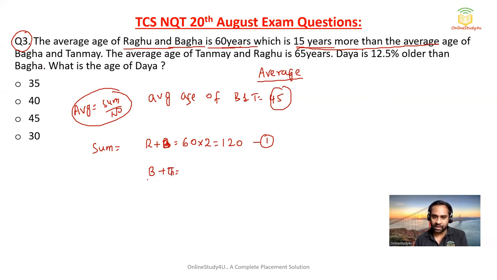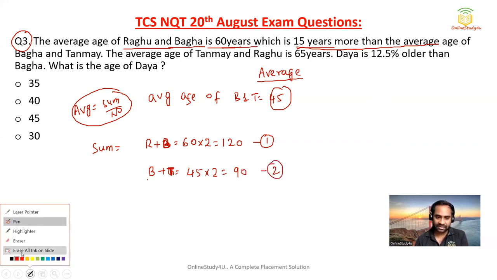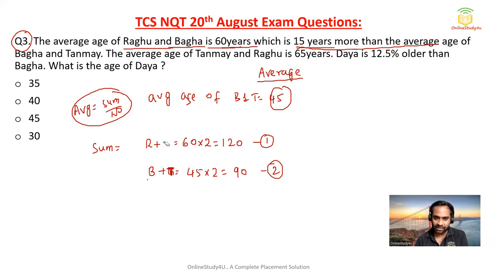Now, for Baga and Tanmay, I'm writing G here. Their average age is 45, so 45 into 2 will become 90. This is my equation 2. Let me correct it: here it is B and here it is T, so you should not have any confusion. So we have got two equations. Now, the average age of Tanmay and Raghu is 65. So sum will be equal to average into number. It will become 130. This is my equation 3.